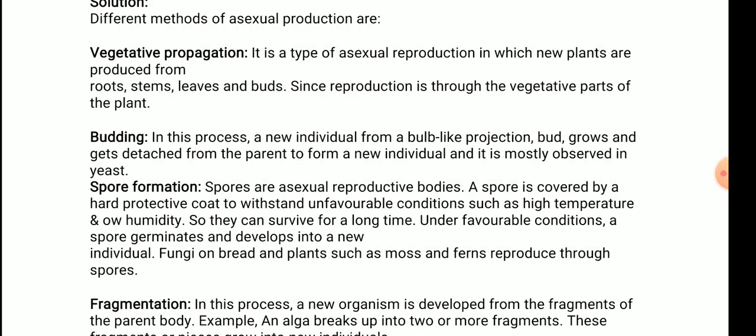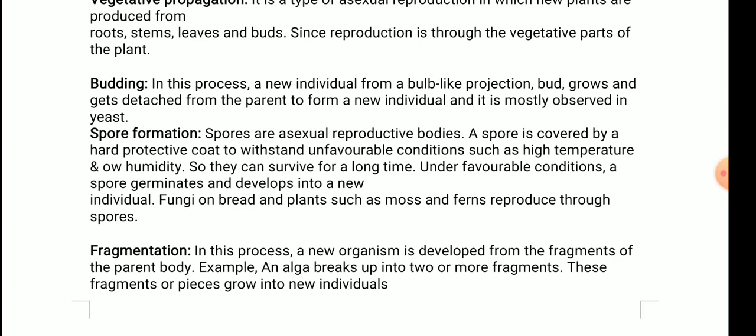Spore formation. Spores are the asexual reproductive bodies. A spore is covered by a hard protective coat to withstand unfavorable conditions such as high temperature and low humidity, so they can survive for a long time. Under favorable conditions, a spore germinates and develops into a new individual. Fungi on bread and plants such as moss and ferns reproduce through spores.